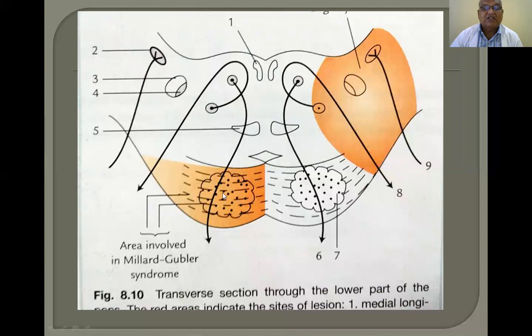This lesion involves transverse fibers and longitudinal fibers, which are present in the lower part of the pons. Also involved are the exit of the facial nerve and the exit of the abducent nerve. So, what are the areas supplied by these two nerves? Crossed fibers and uncrossed fibers will be affected in the same way. What are the signs and symptoms? I am telling you.